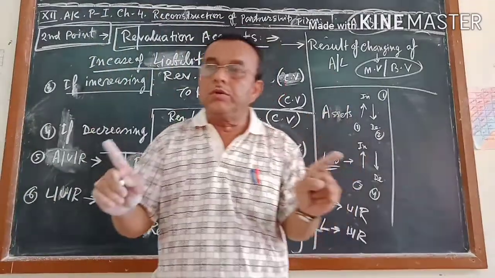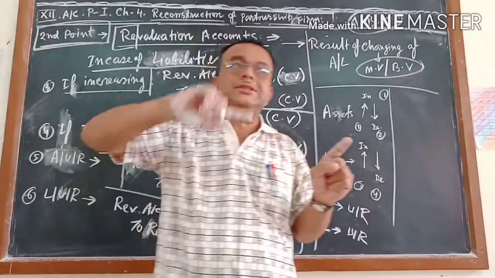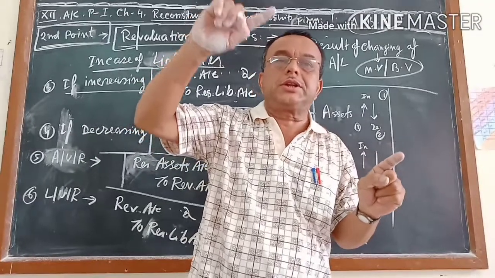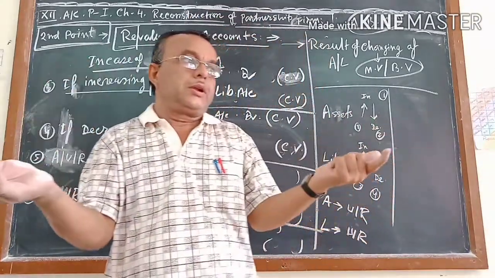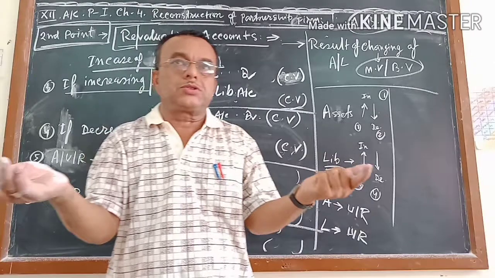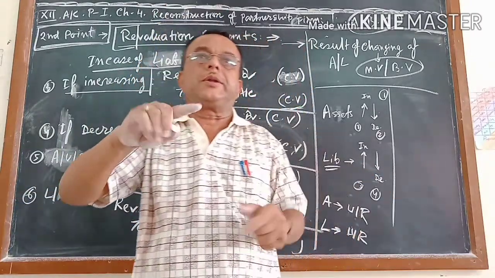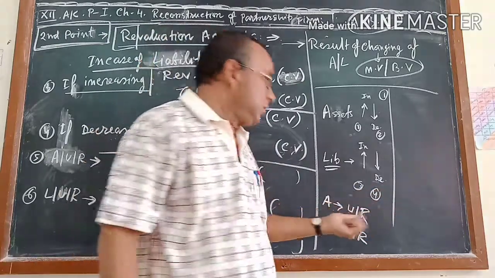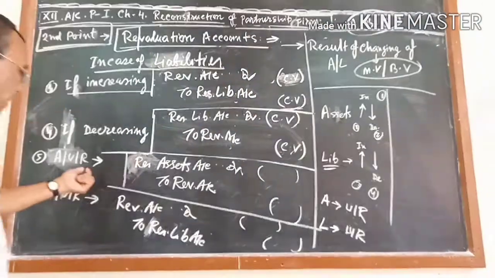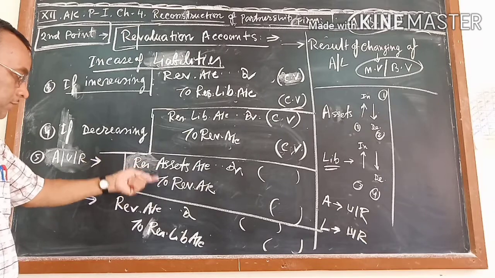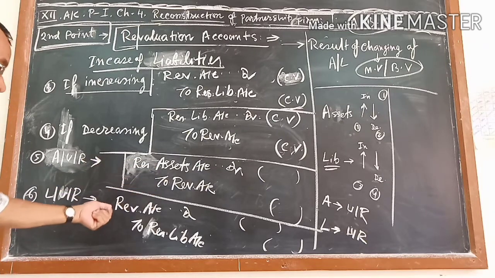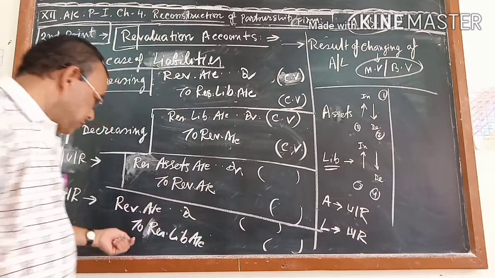So this is a very easy way to keep it in mind. Assets increasing, assets debit; assets decreasing, assets credit; the other account is revaluation. Liability increasing, liability credit; liability decreasing, liability debit; the other one is the revaluation account. And in case of unrecorded, it is respective assets account debit to revaluation, and revaluation account debit to respective liability.